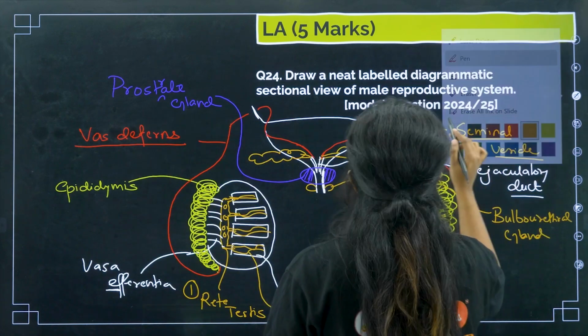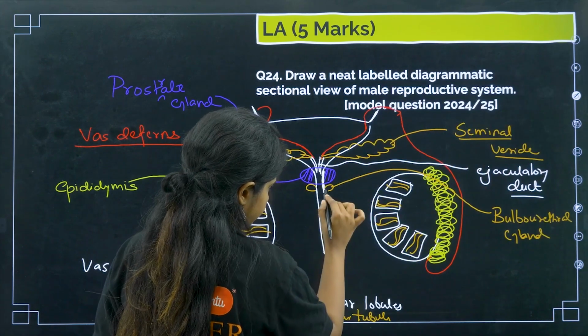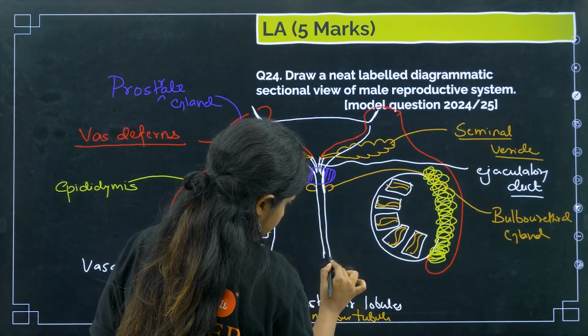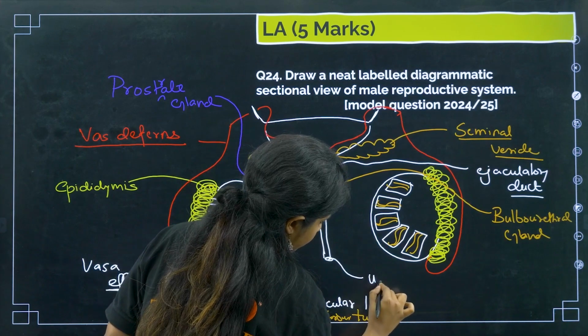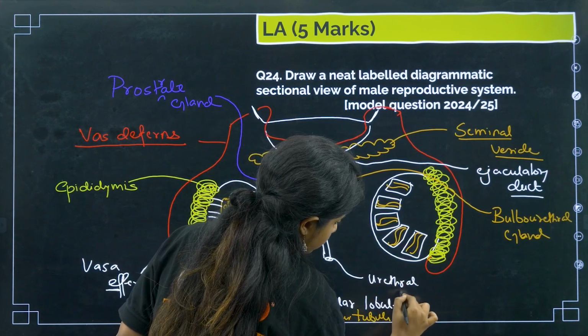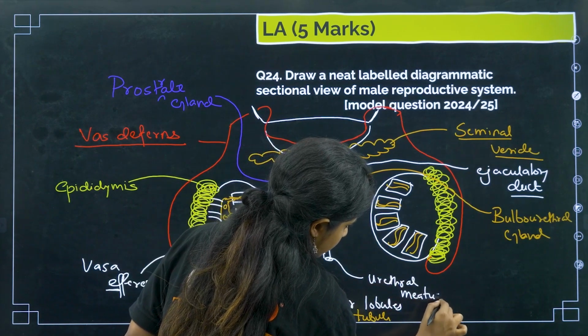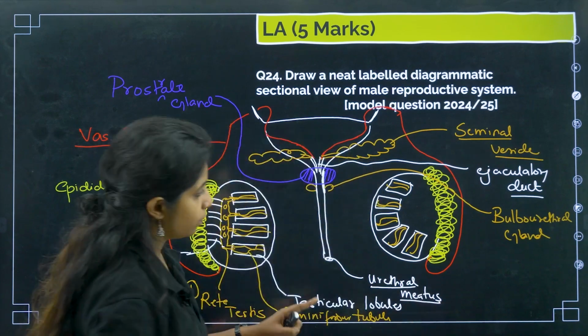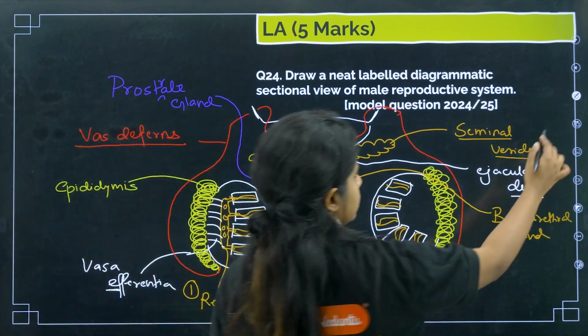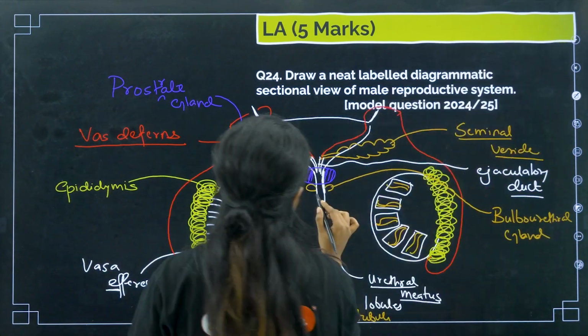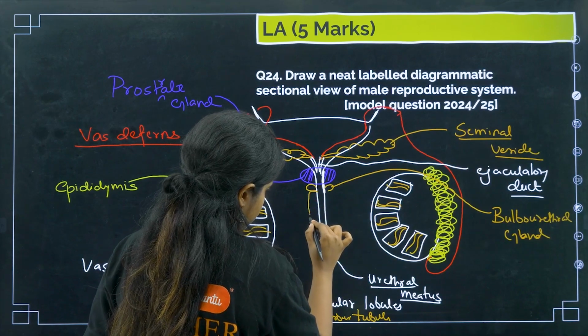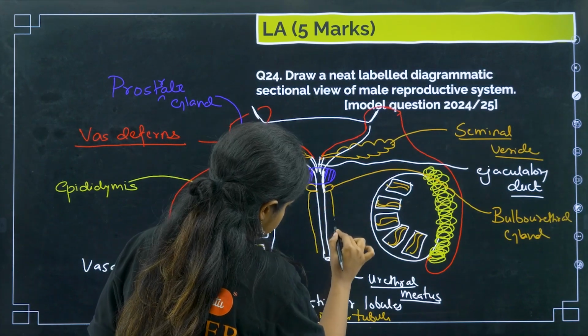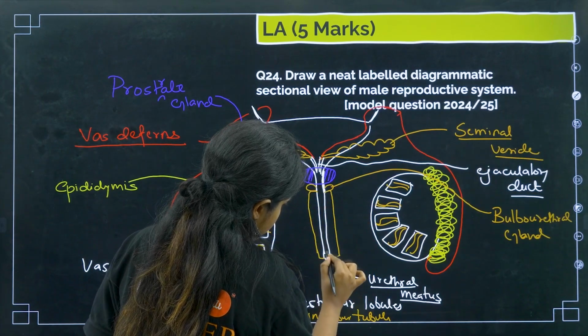Now the urethra goes down like this and opens with the help of the urethral meatus. It opens at the tip, which is known as the urethral meatus, but this particular structure is actually covered, and you have a specific name for this particular structure.